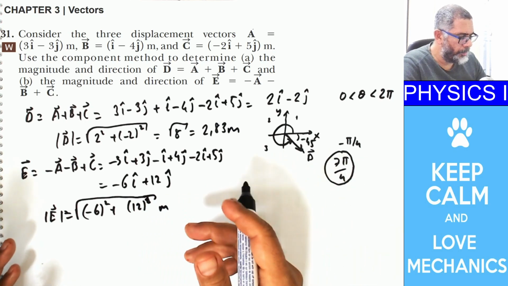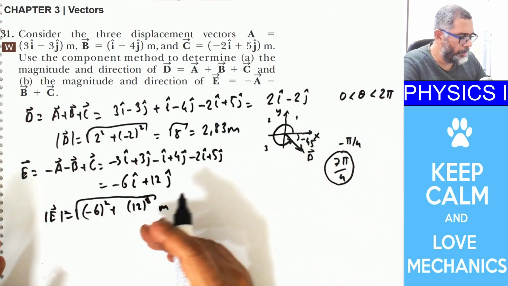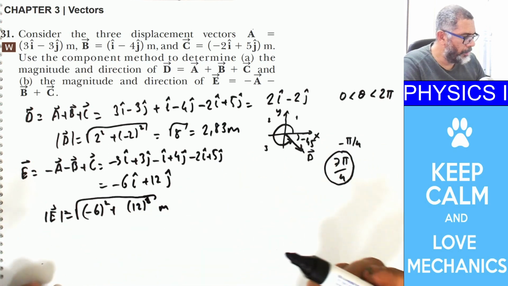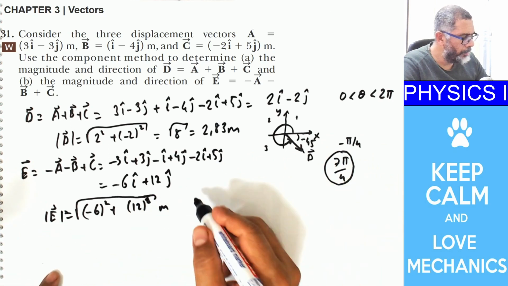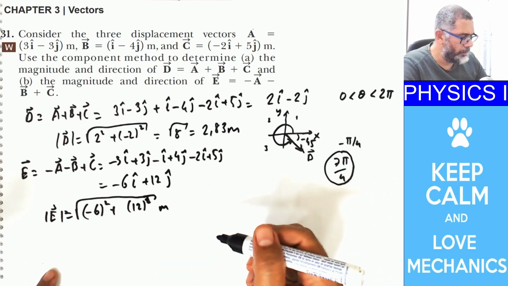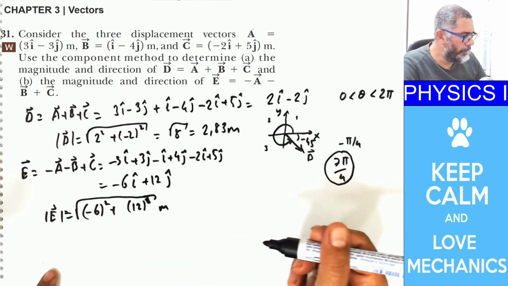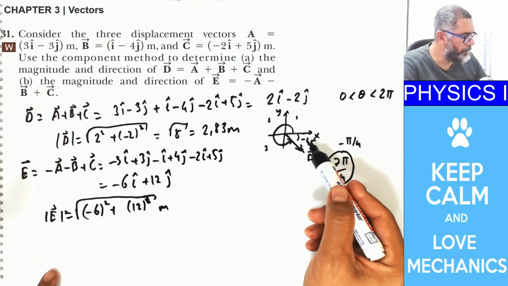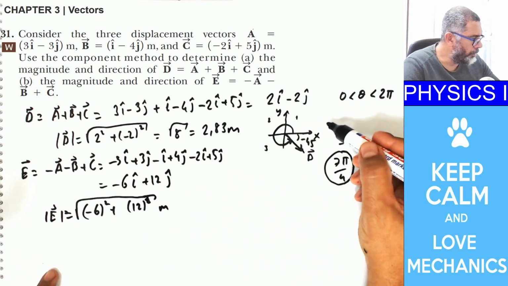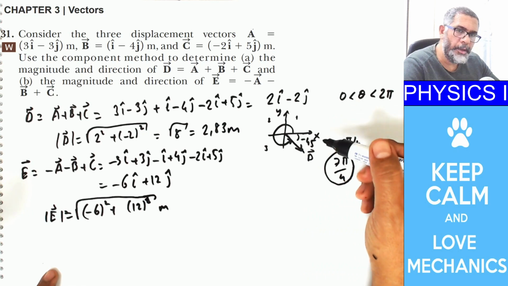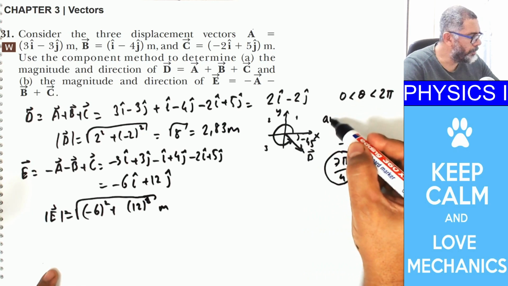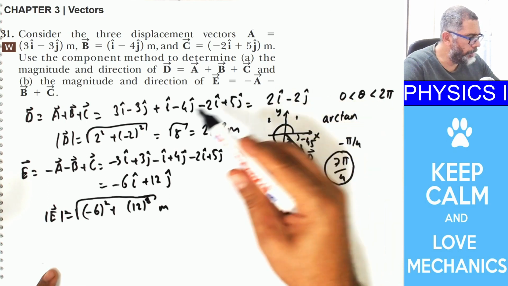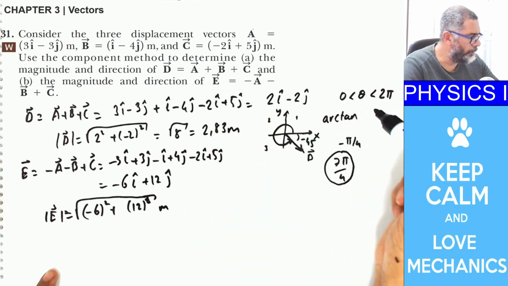This is the distance from the origin to the head of the vector e, and you want to find the angle or the direction of e. Well, in rigorous notation it is the arctangent of the y component of the vector divided by the x component of the vector.